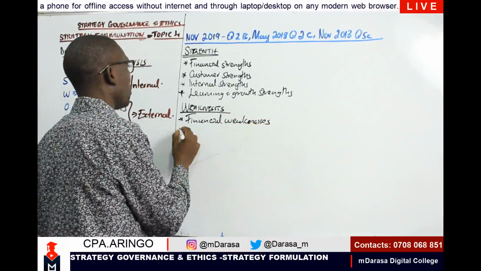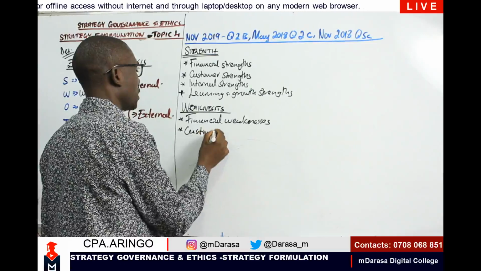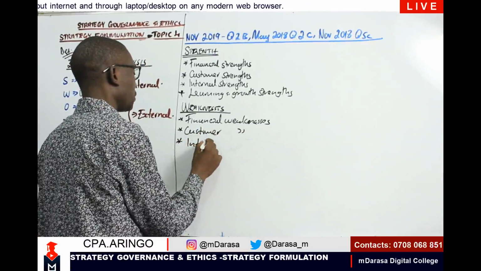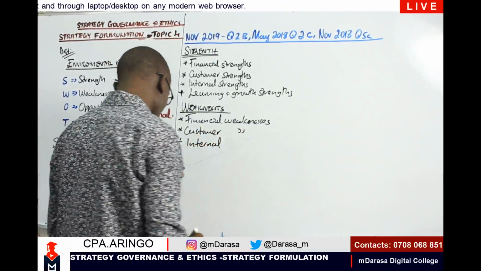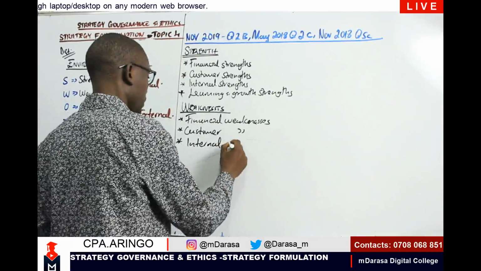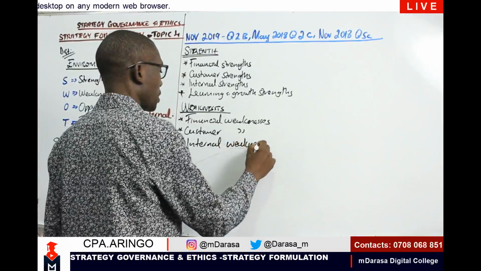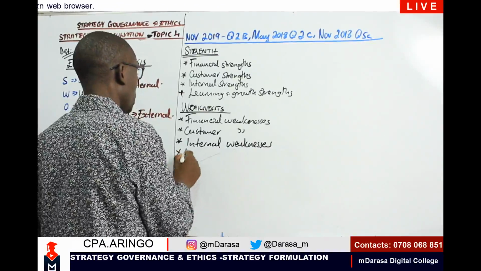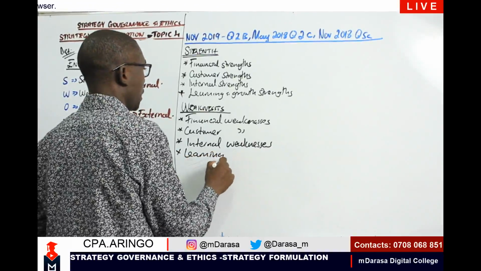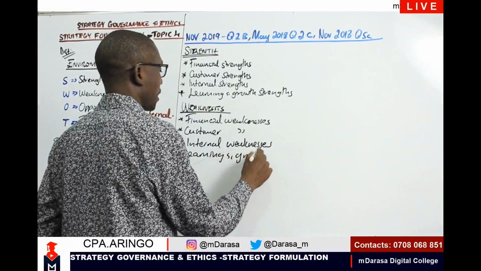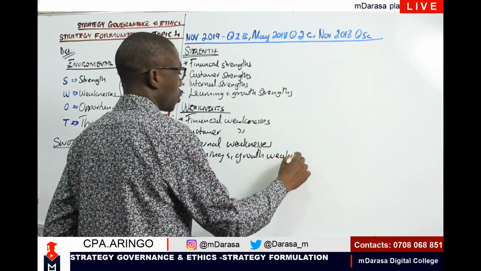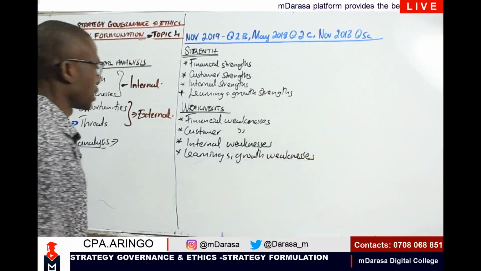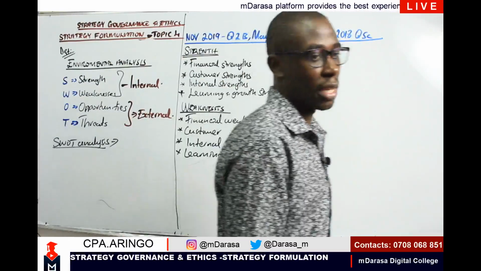Talk of what about the customers' weaknesses in regard to how we are satisfying them. Talk about internal factors, the aspect of internal weaknesses. Talk about, my good students, the aspect to do with learning and growth weaknesses. So, whenever we are looking at our weaknesses, first of all, to start with financial weaknesses,